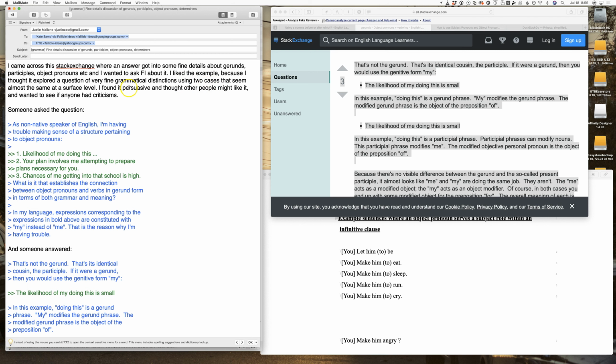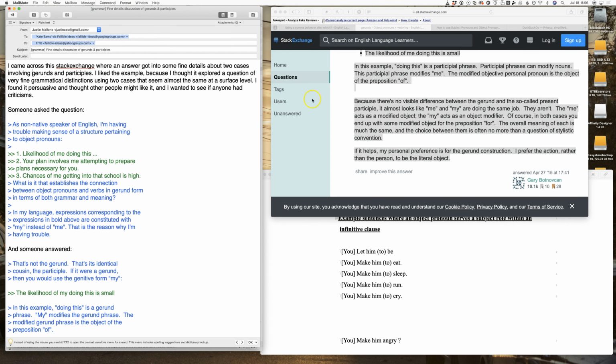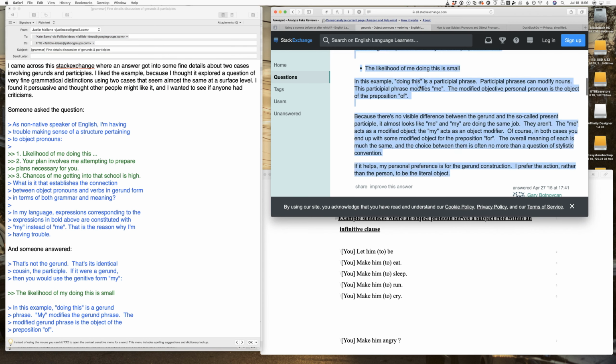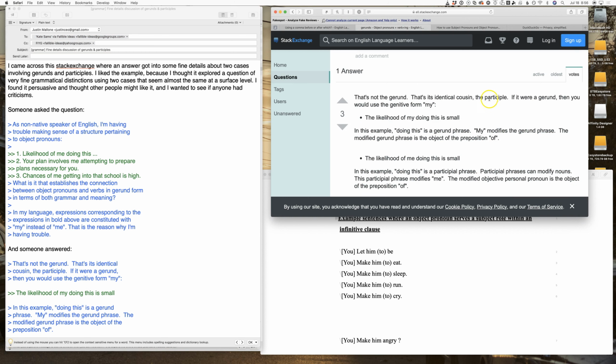That's kind of a long sentence, but whatever, I'm going to leave it. I found it persuasive and thought other people might like it, and I wanted to see if anyone had edited this a bit, because I think it's really about gerunds and participles, so I got rid of the mention of object pronouns, because the core of it is the fine distinctions between gerund phrase and participial phrase.